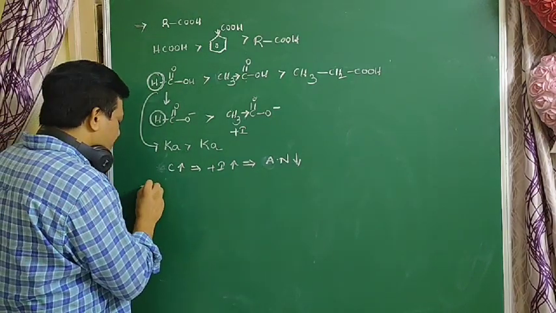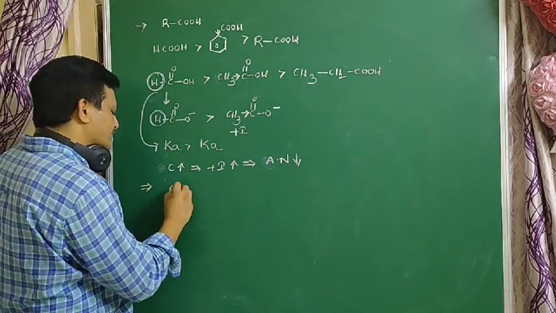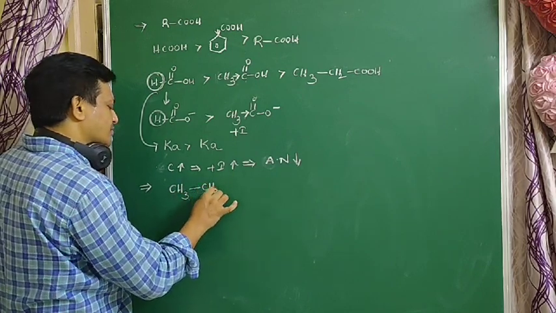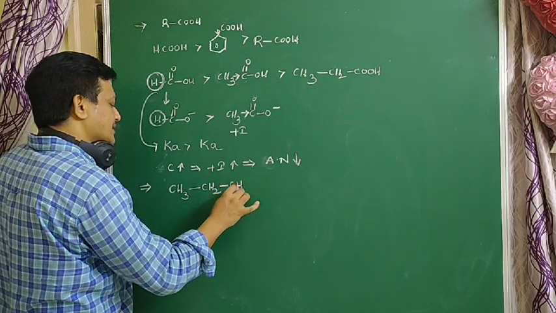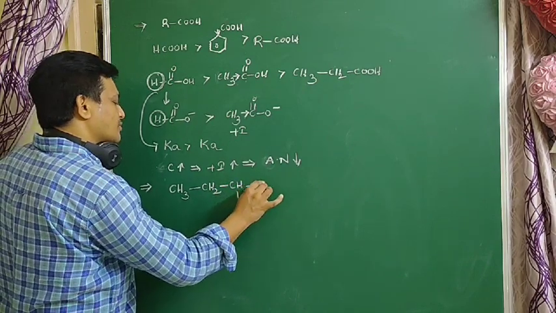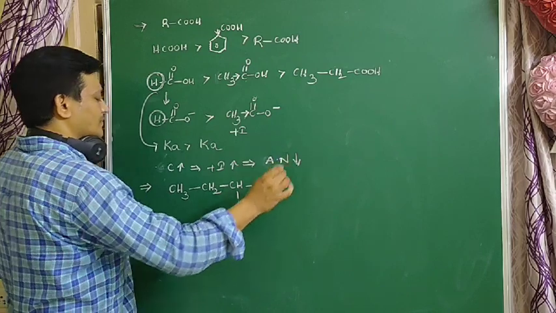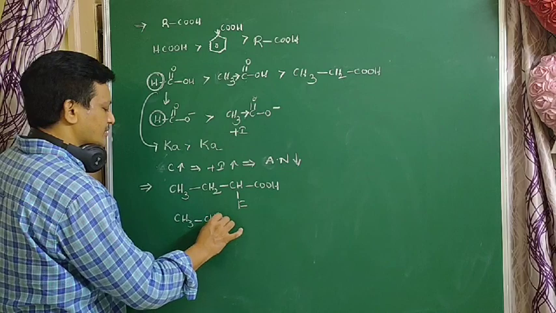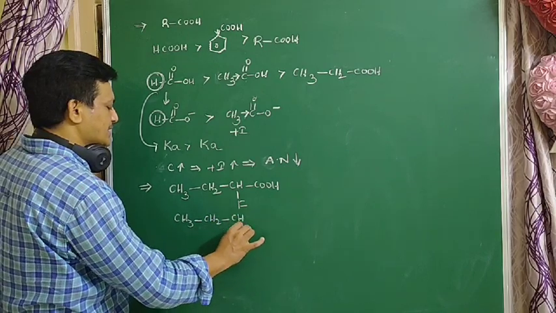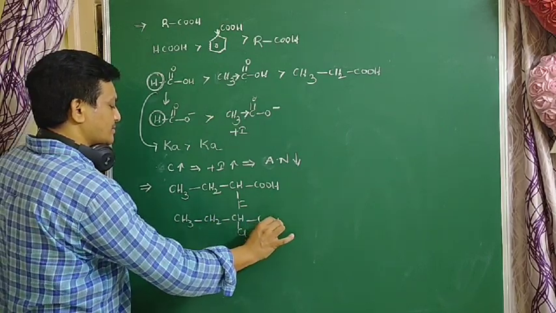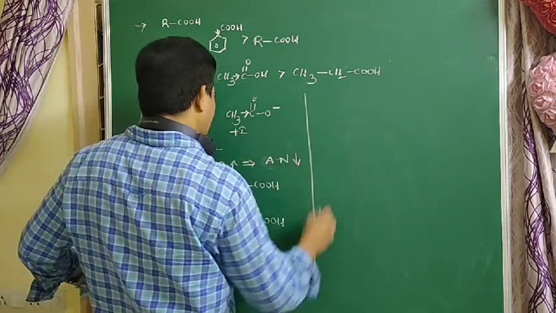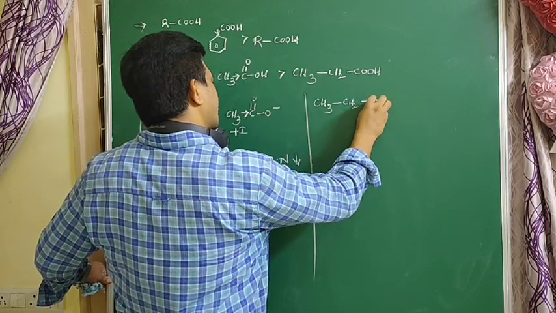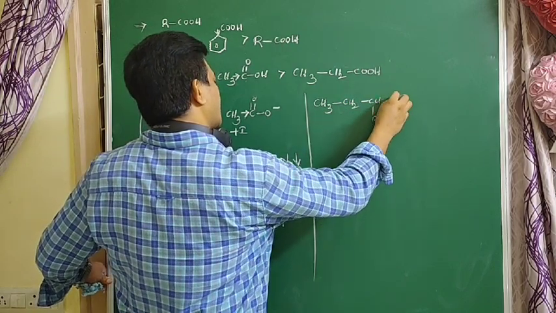As the number of electron-withdrawing groups increases, the minus I effect increases. For example, CH3CH2CHFCOOH, and next CH3CH2CHClCOOH, and CH3CH2CHBrCOOH.